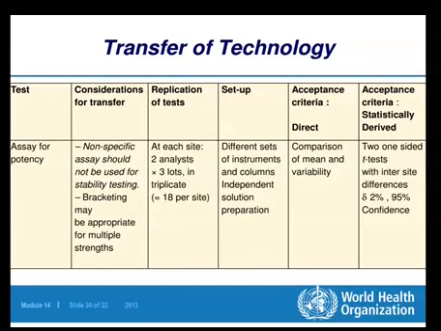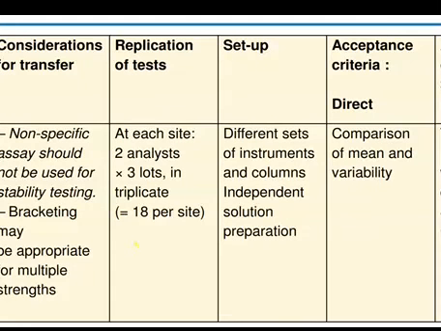For example, the test is what? As assay for potency. So considerations for transfer: non-specific assay should not be used for stability testing. So bracketing may be appropriate for multiple strengths. We can zoom it.